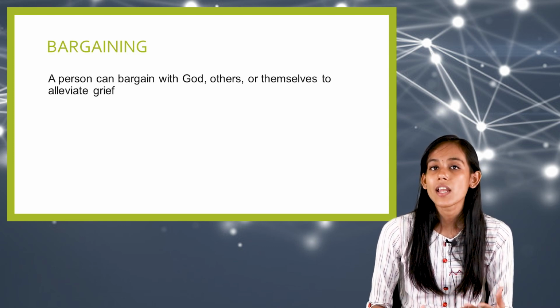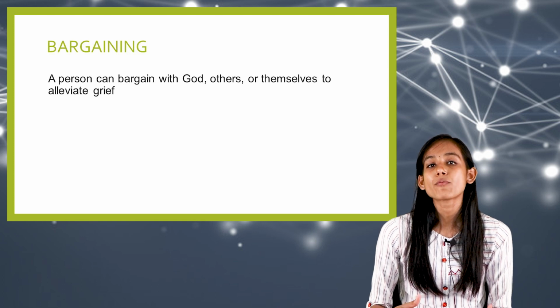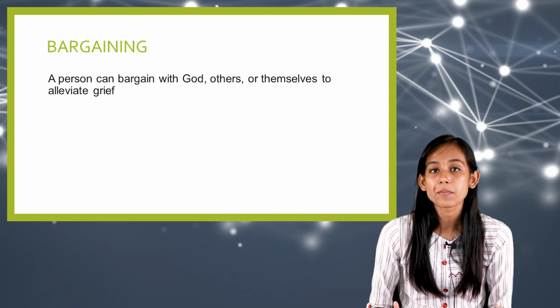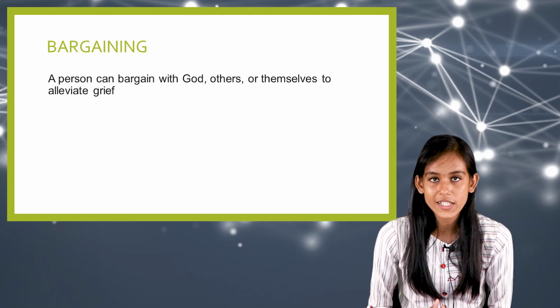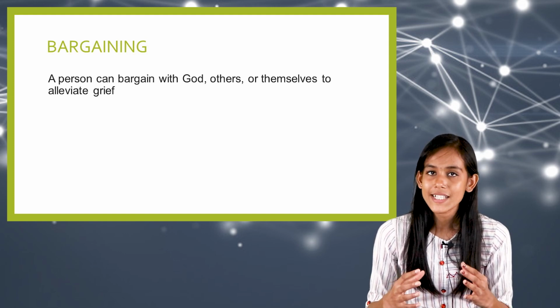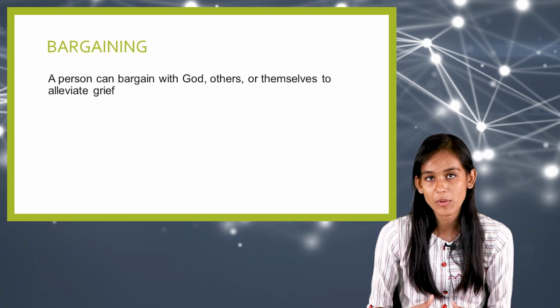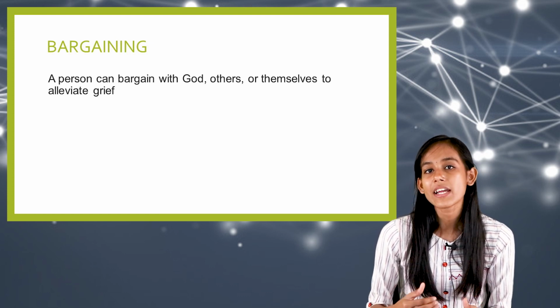They promise that if they are allowed to go home, they will be good and follow whatever they are told to do. So in this stage, they bargain with people to alleviate the grief.